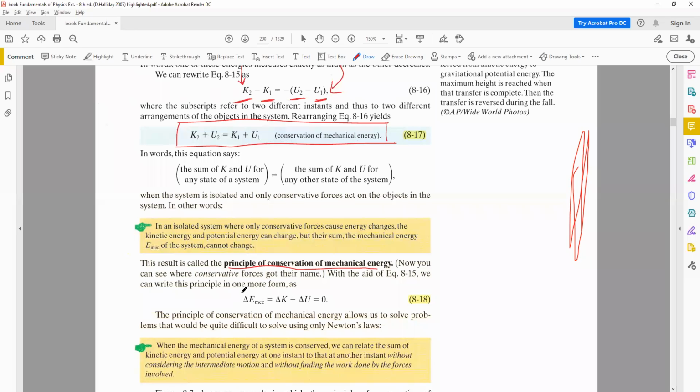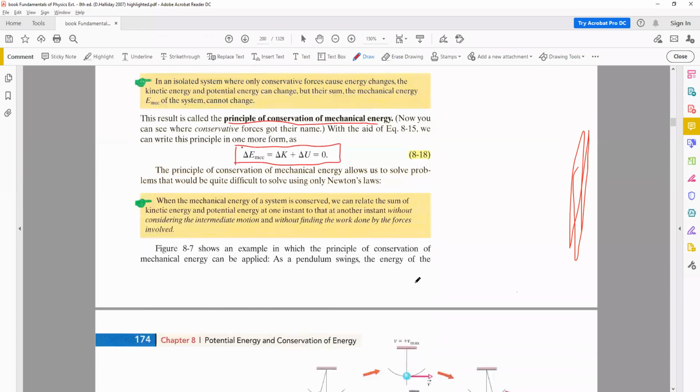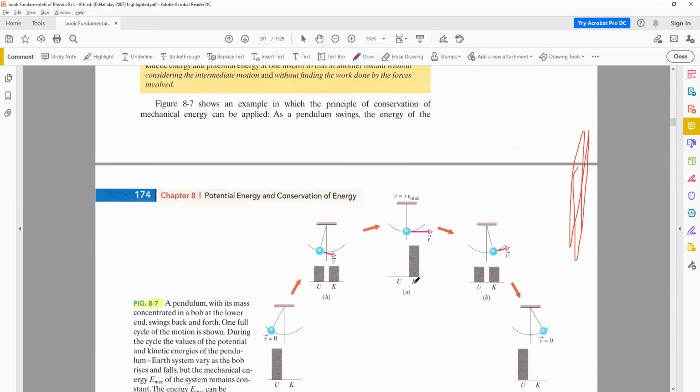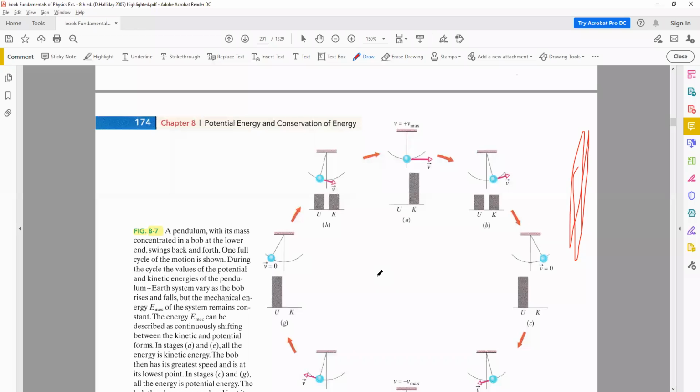So then the change in mechanical energy will be equal to the sum of the changes of the kinetic and potential energies, and this will be 0. Okay, so these are the main concepts and the main equations. Now let us look at an example. A very good example is the example of a pendulum.